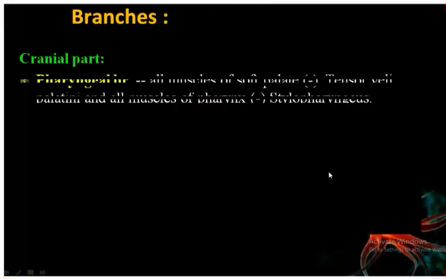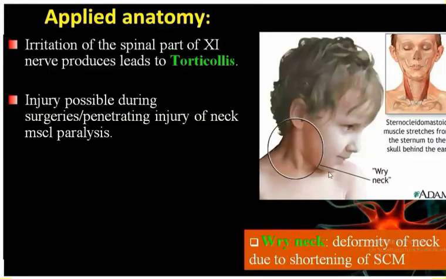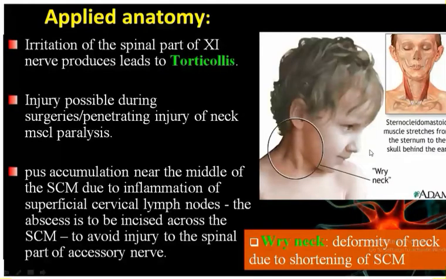Next one, the deformity of the neck due to shortening of the sternocleidomastoid muscle is known as wry neck. This is a congenital anomaly. So when you have the shortening of the sternocleidomastoid muscle.